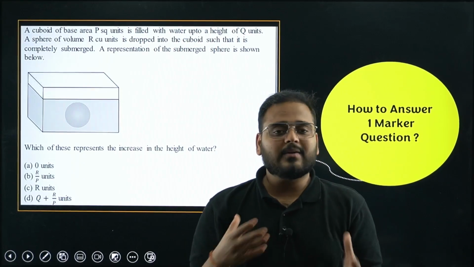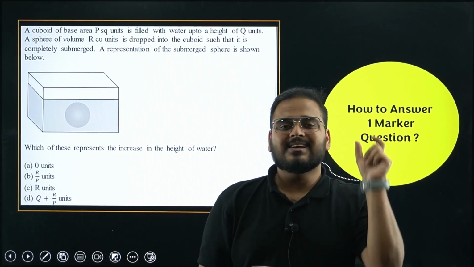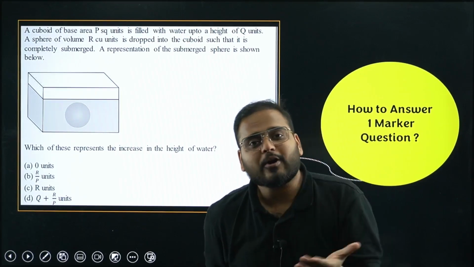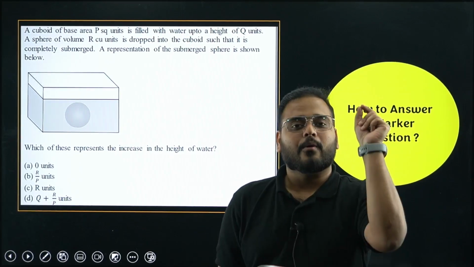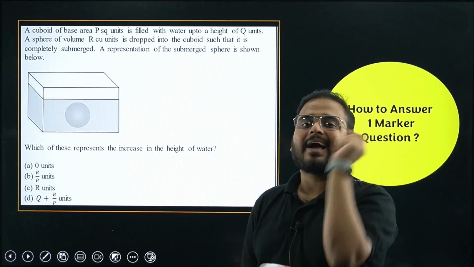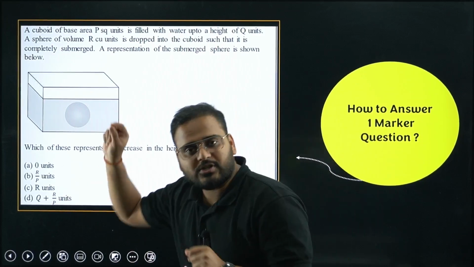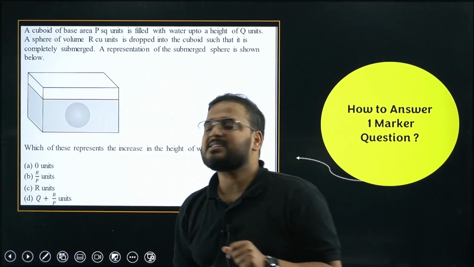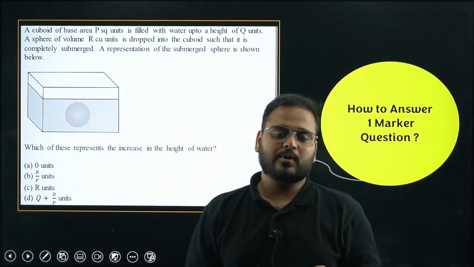You will not believe it right now, but there's a word called silly mistakes, right? So to avoid all of that, just do one thing: question number, option number and your answer. So question number 1, B, the answer is what's a R by P units. Okay, like that you'll write.